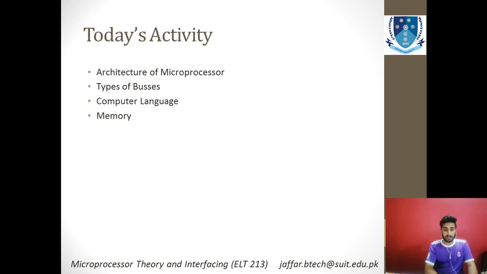We discussed what a bus is and will continue that topic in this class as well, including how this bus architecture is implemented in the microprocessor field.